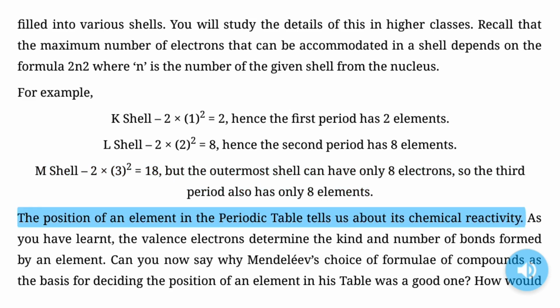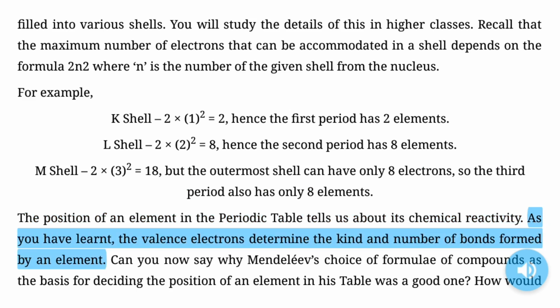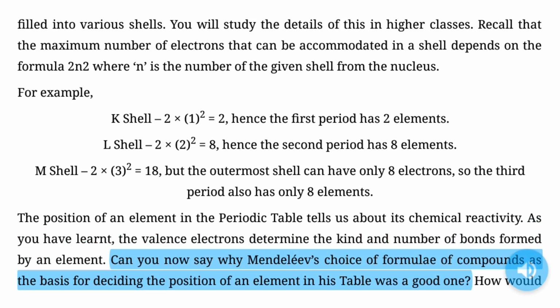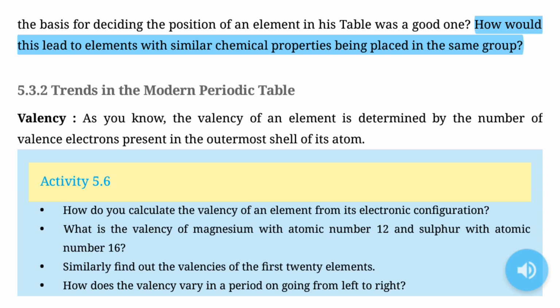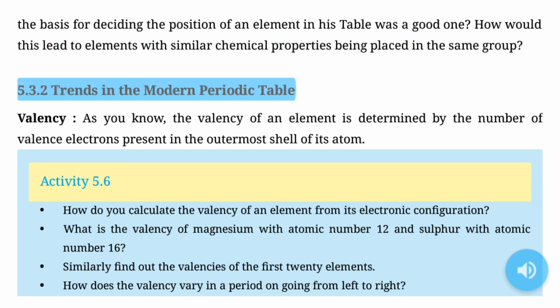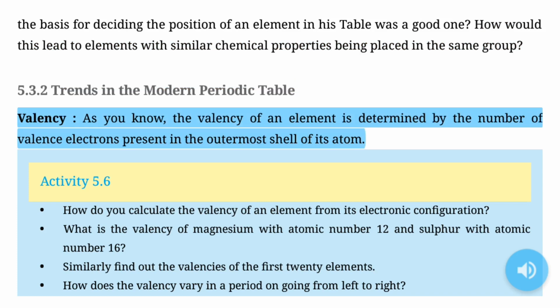The position of an element in the periodic table tells us about its chemical reactivity. As you have learned, the valence electrons determine the kind and number of bonds formed by an element. Can you now say why Mendeleev's choice of formulae of compounds as the basis for deciding the position of an element in his table was a good one? How would this lead to elements with similar chemical properties being placed in the same group? 5.3.2 Trends in the modern periodic table. Valency.